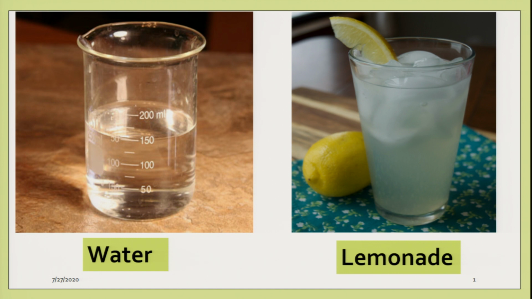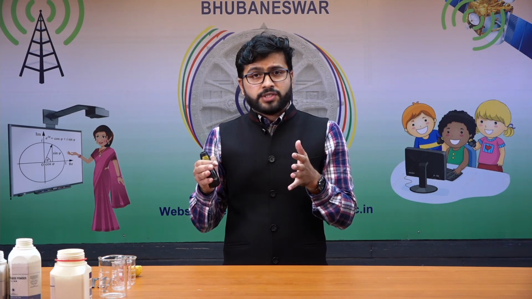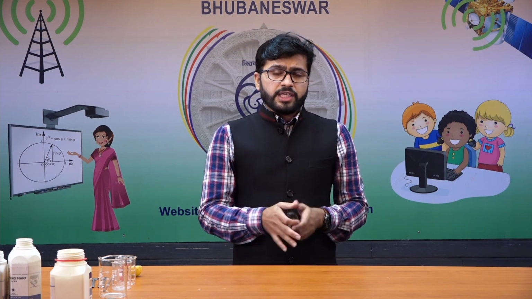So both of them are different because water is made up of only one kind of particle, whereas lemonade is made up of several types of components. That means lemonade is a combination of different substances, whereas water is made of only one type of substance.